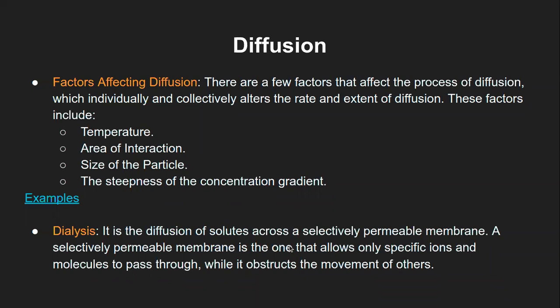It will allow the flow of specific ions or molecules to pass through it, and the rest of the blood will keep going back to the body system. So that is the whole process of dialysis, which is ultimately a diffusion process. We just call it differently because we do it in a physiological setup.